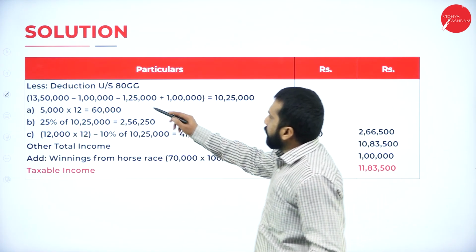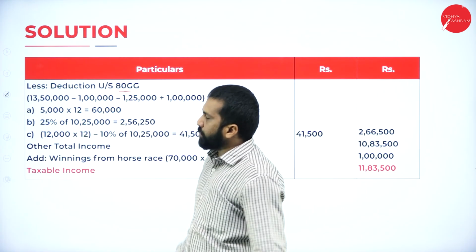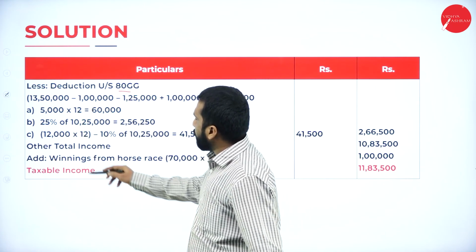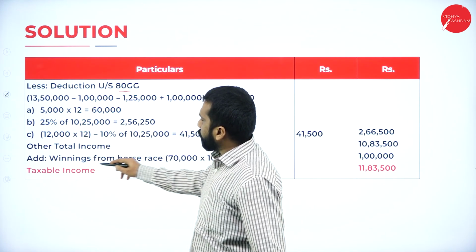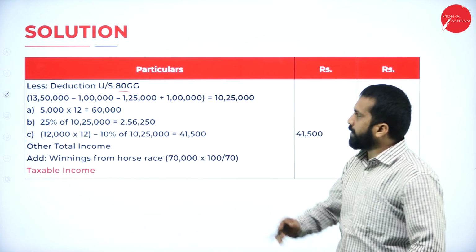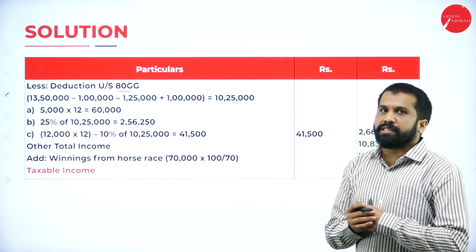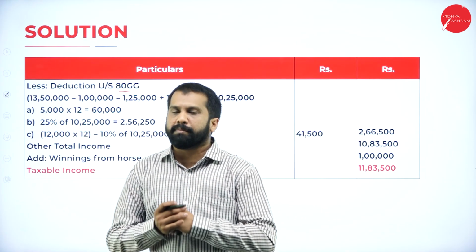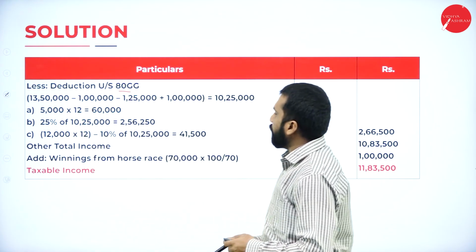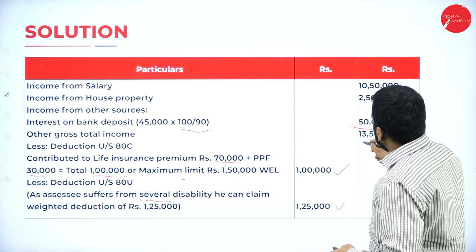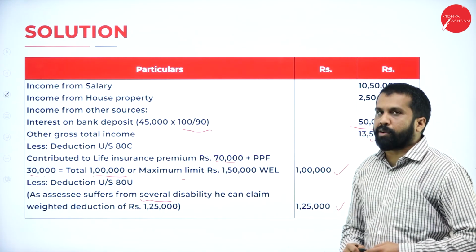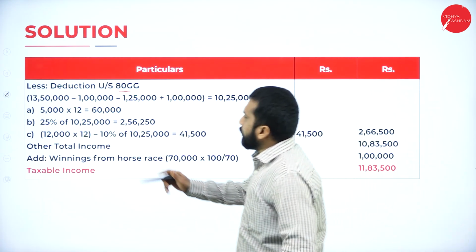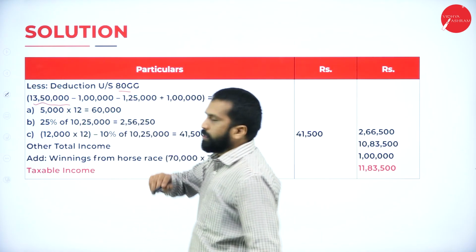Next, under 80GG, I'll come later. That is the only calculation we have. After that, we have to go for winning from horse race. Yes, we'll go for 80GG only. So, what is the procedure? We have to find out the adjusted gross total income. How to find out? Very simple. Your gross total income is 13 lakh 50,000.